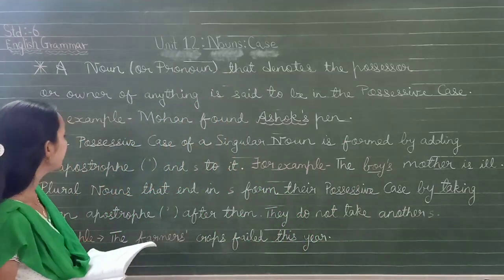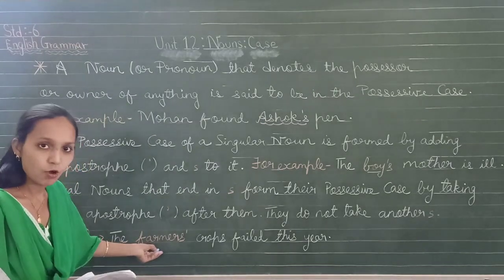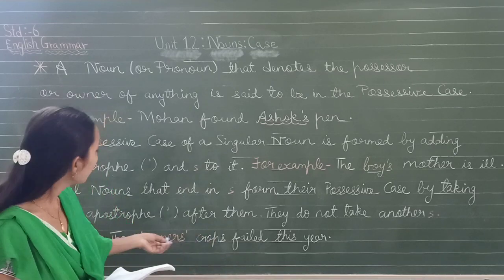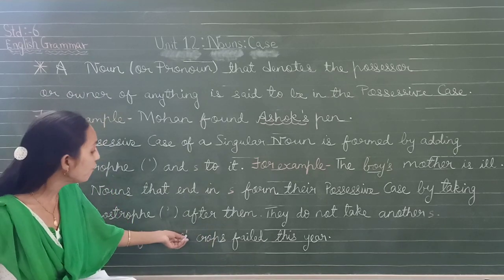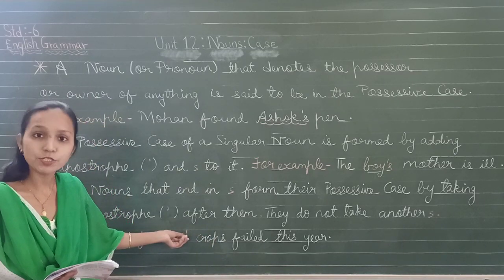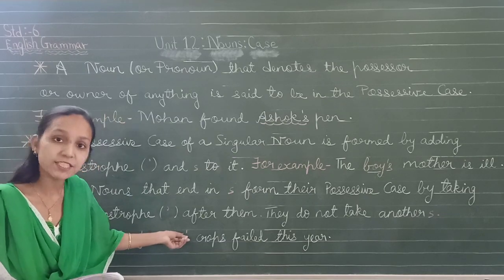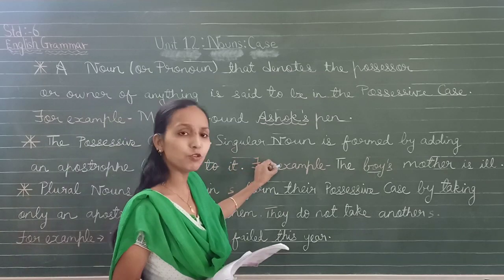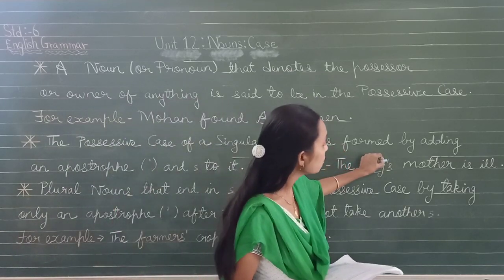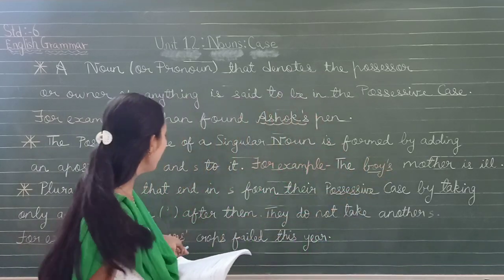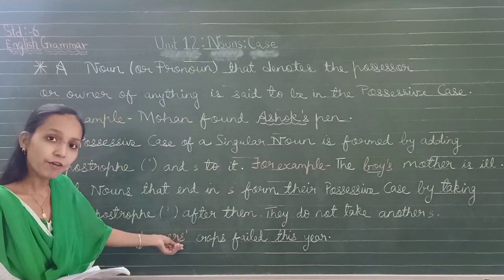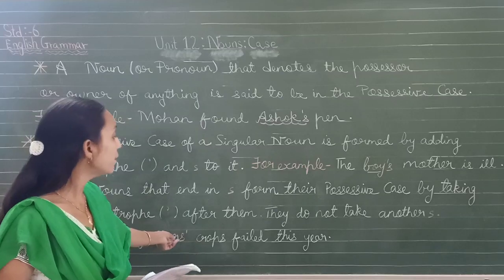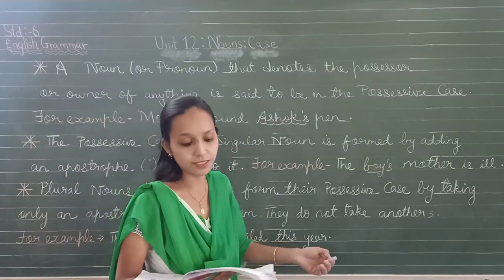Okay? For example, the farmers. Over here we are talking about many farmers, plural. So where will the apostrophe come? After the s. Apostrophe will come after the s. You will not add another s. For singular nouns, what we used to do? We used to put an apostrophe and s. But over here, since s is already here, we will only put an apostrophe after the s. The farmers' crops failed this year.